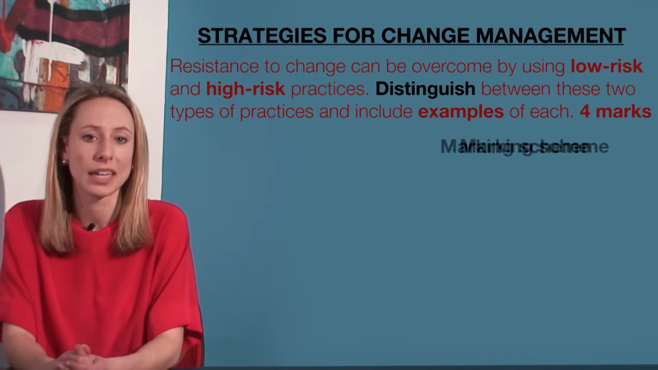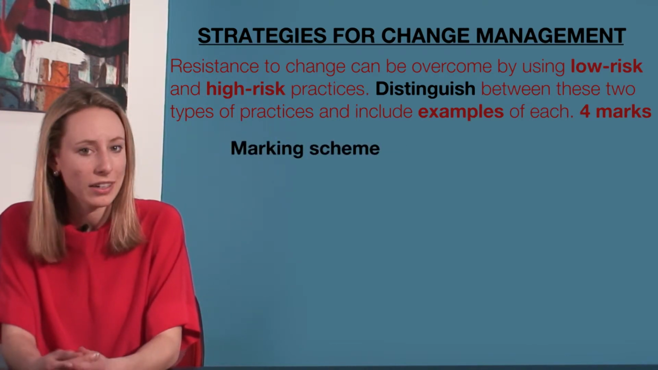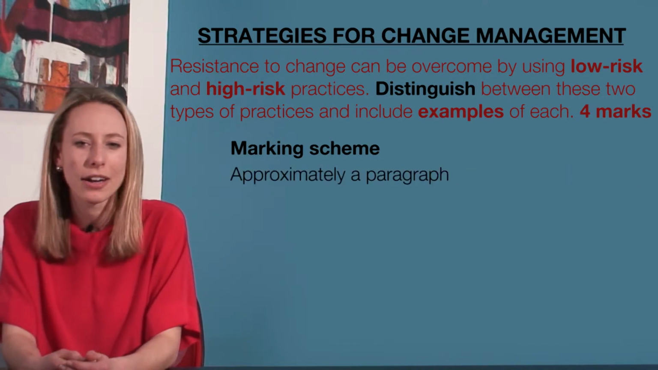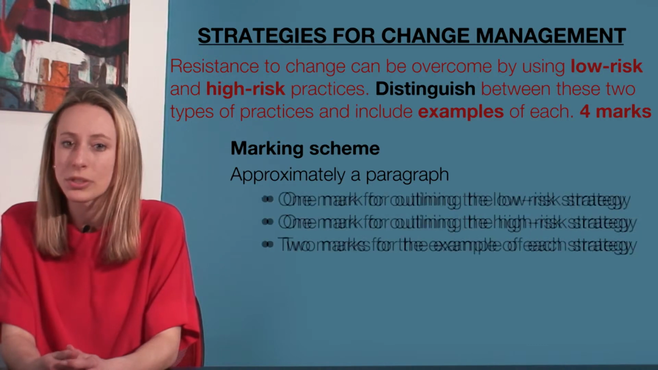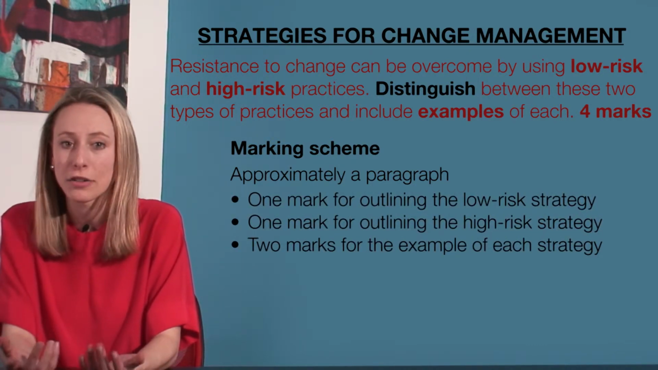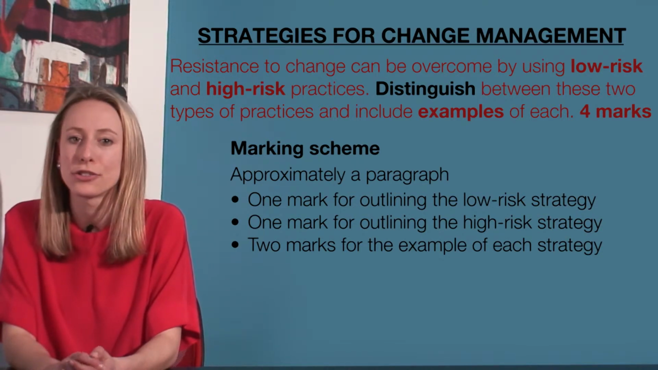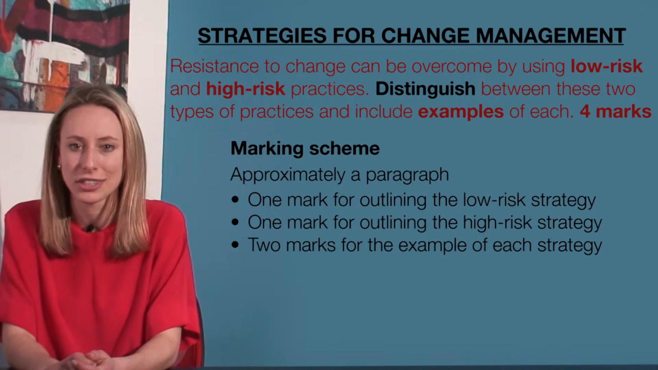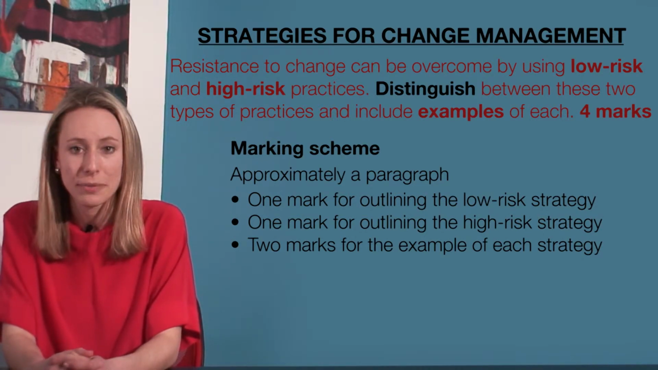The next important step is addressing the marking scheme for the question. The question is worth 4 marks, meaning approximately a paragraph should be sufficient for a response. From the question, it can be assumed that 1 mark will be awarded for outlining the low-risk strategy and 1 mark for the high-risk strategy. These marks will not be awarded if the explanations do not outline a difference between the strategies. The additional 2 marks could be awarded for the examples of each strategy.